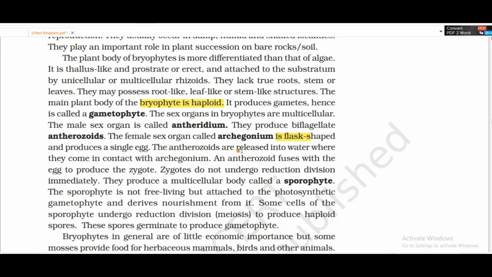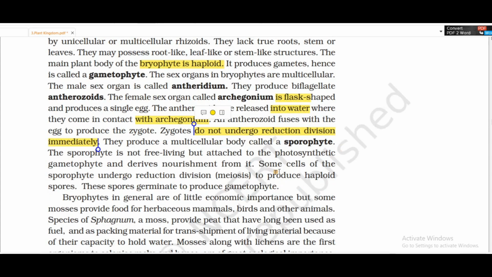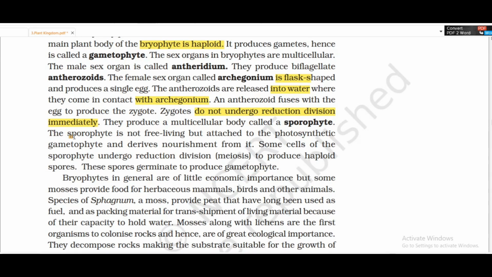The antherozoids are released into water where they come in contact with the archegonium. The antherozoid fuses with the egg to produce the zygote. The zygote does not undergo reduction division immediately. It produces a multicellular body called sporophyte. The sporophyte is not free living but attached to the photosynthetic gametophyte and derives nutrition from it.